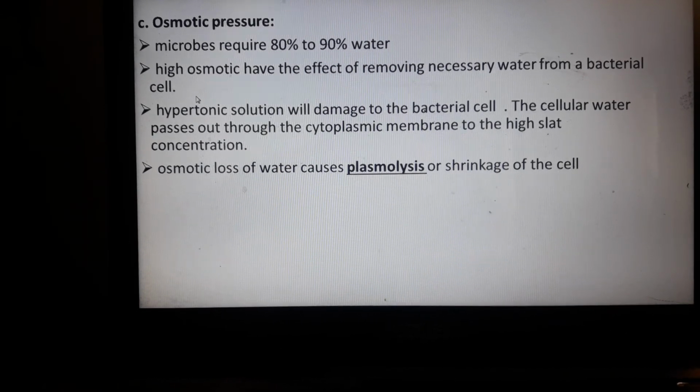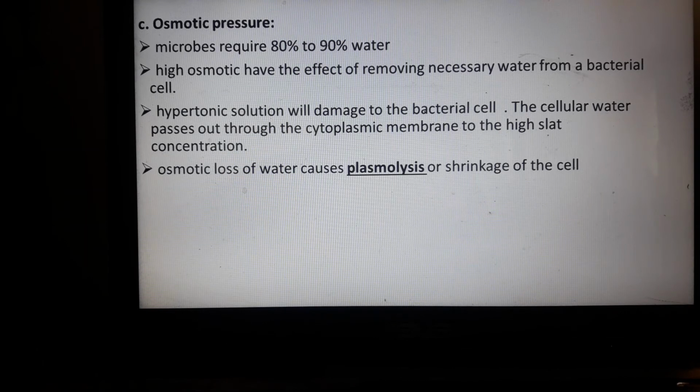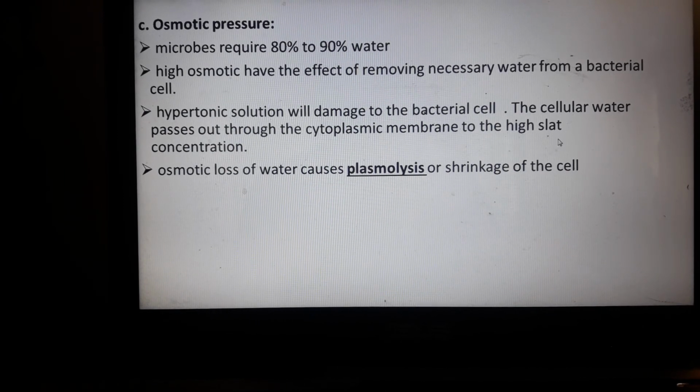Now osmotic pressure: microbes require 80 to 90% water. High osmotic pressure has the effect of removing necessary water from the bacterial cells. Usually in hypertonic solutions, the cellular water passes through the cytoplasmic membrane to the high salt concentration. This is salt, not slot. That is salt concentration. Okay?